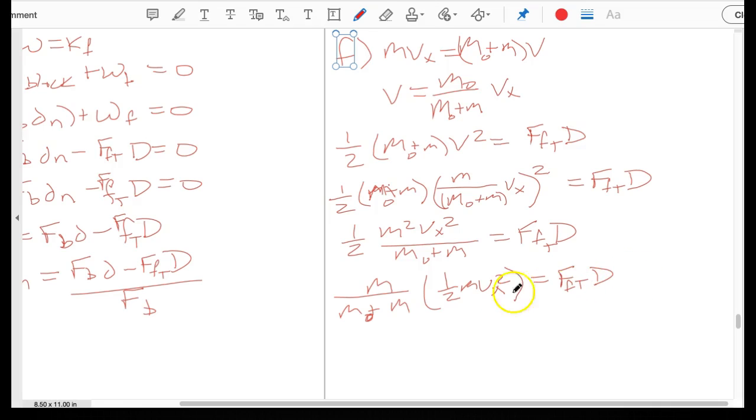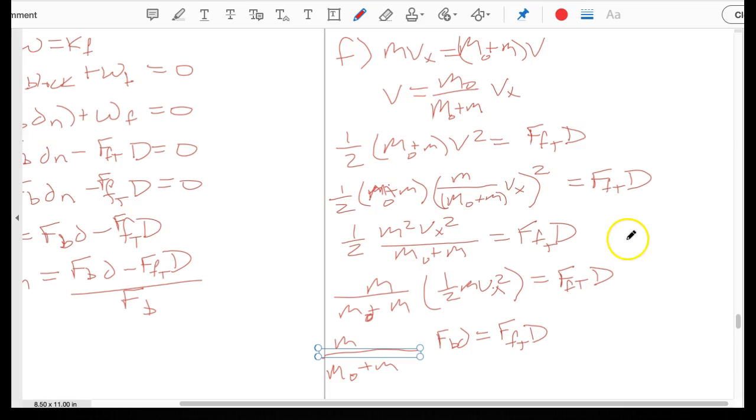All right, so now that we've done that, we remember that this energy is from part C, so from way long ago, and it is equal to the total work done. So this is equal to the total work, which means I can now take M over big M plus little m times F_B d, and that's equal to the force of friction from the table times the distance.